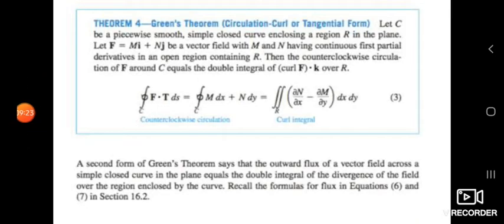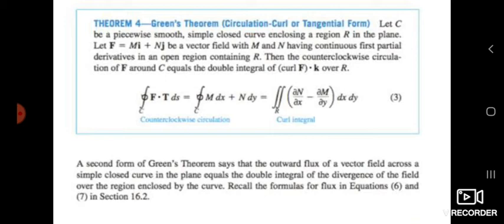Now, if we move forward, the last theorem that we will discuss is Green's theorem.